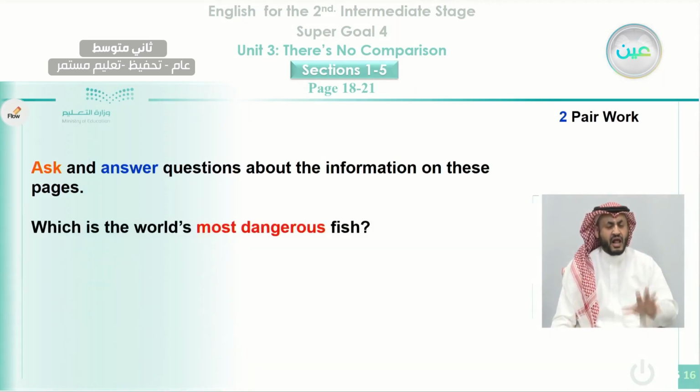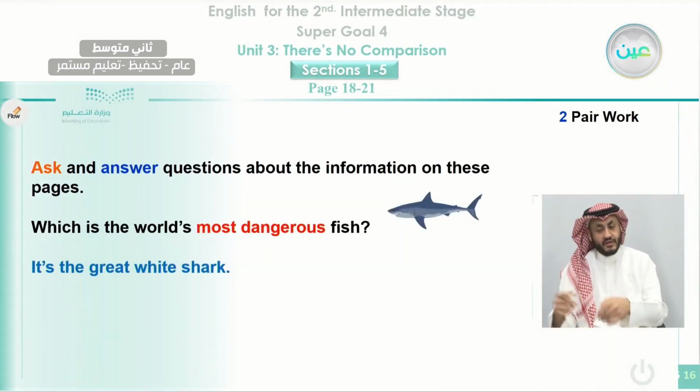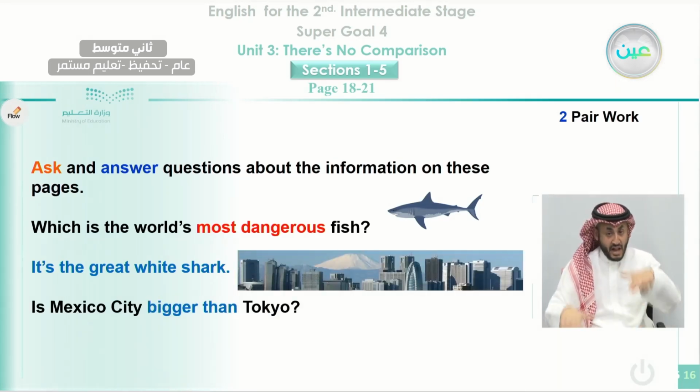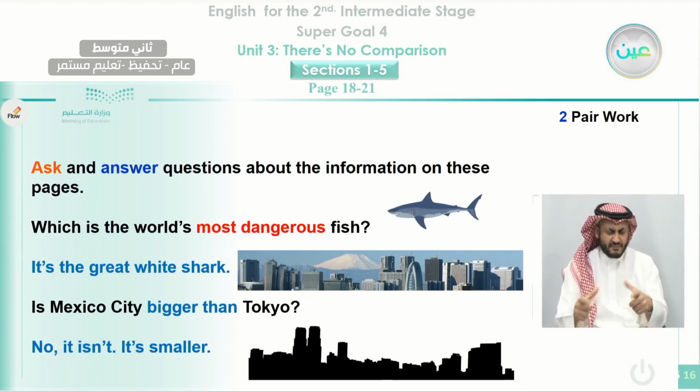Which is the world's most dangerous fish? It's the great white shark. Is Mexico City bigger than Tokyo? No, it isn't. It's smaller.